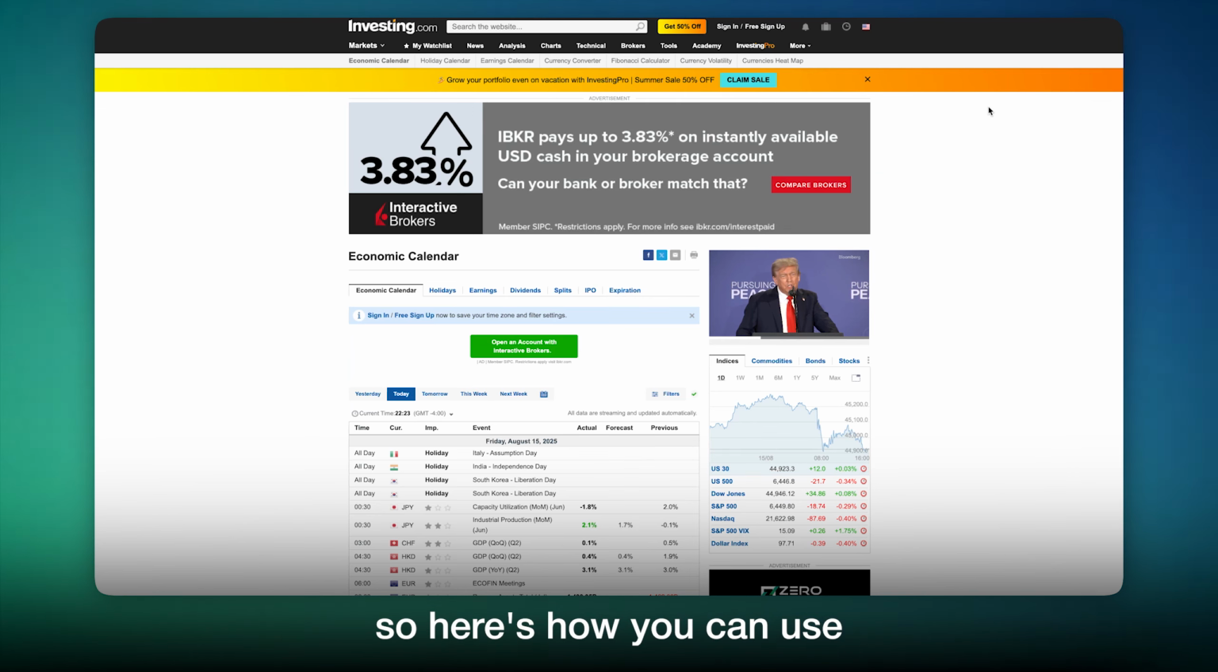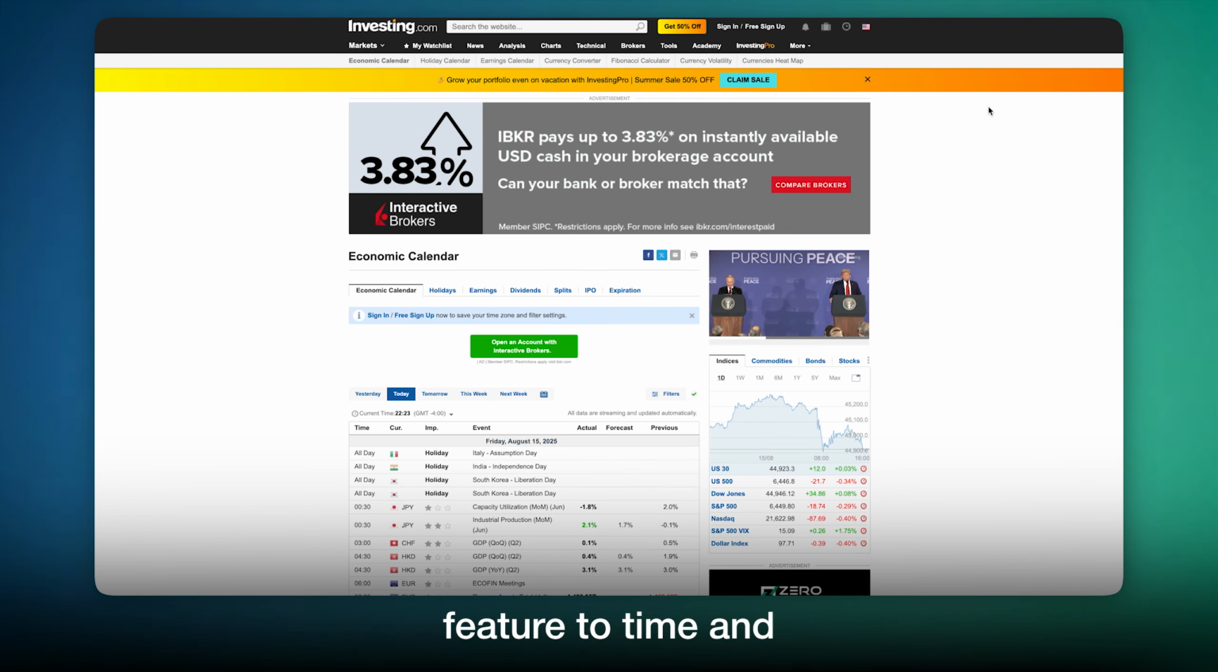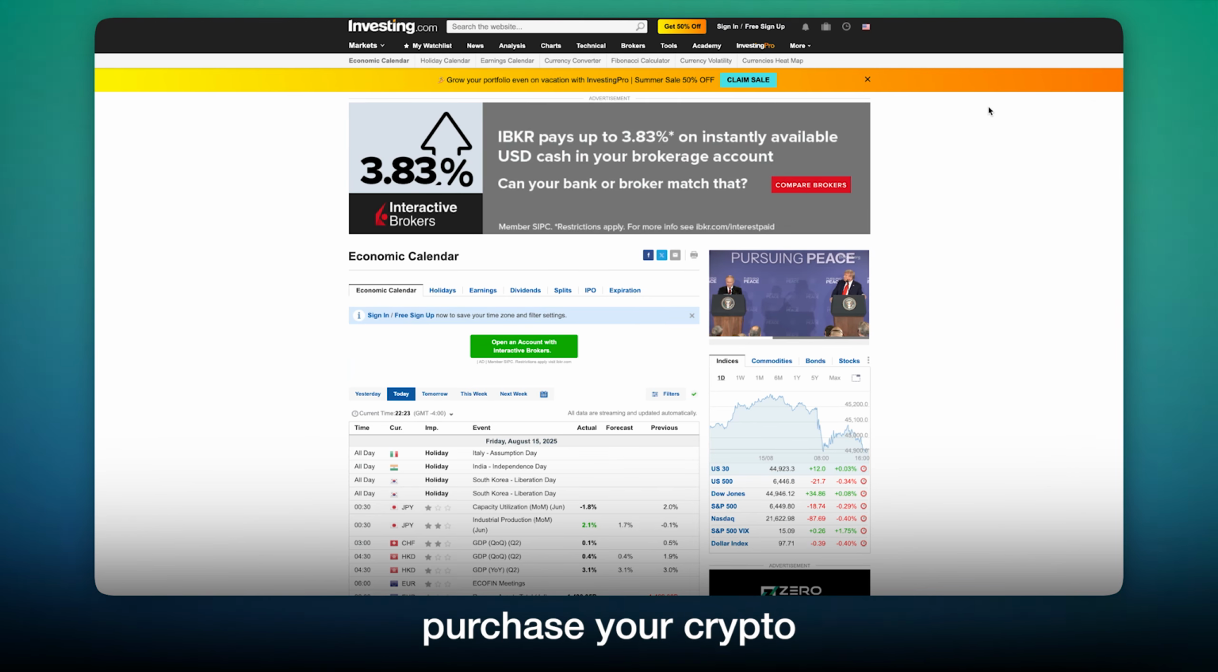So here's how you can use AI's deep research feature to time and purchase your crypto trades.